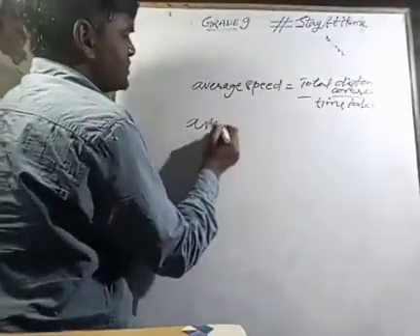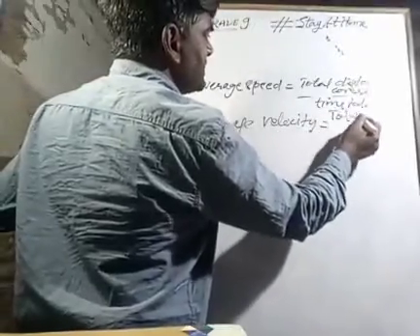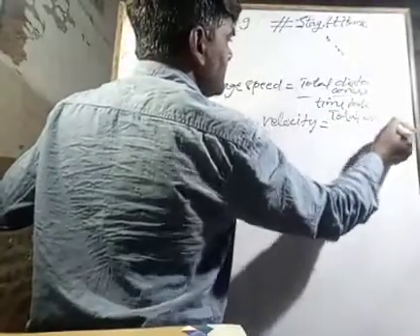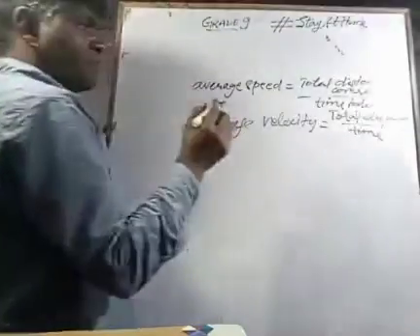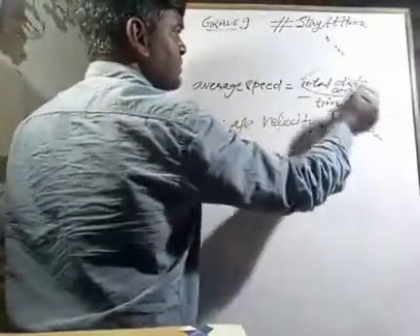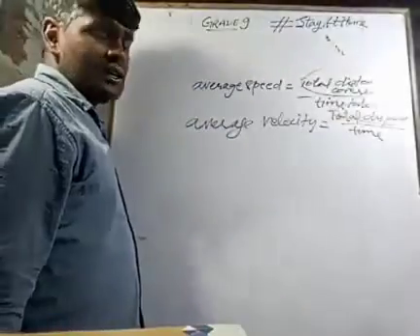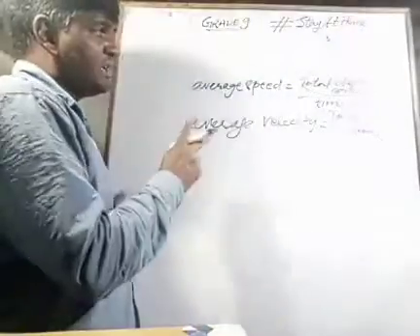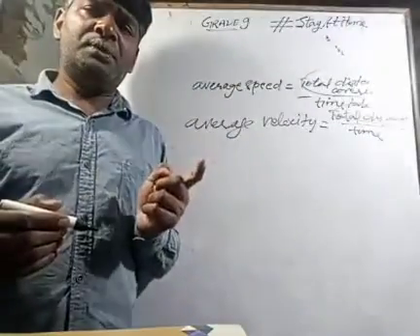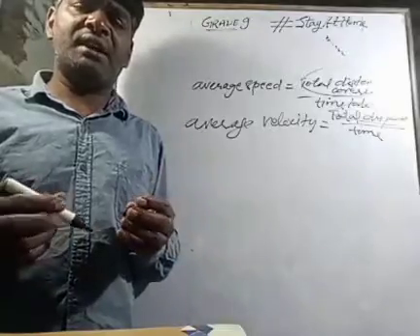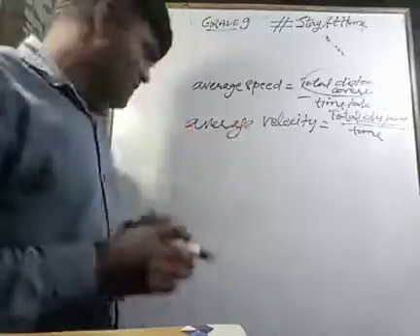and average velocity is total displacement covered by time taken. So for a straight line motion, these two quantities, total distance and total displacement, will be the same, and they have taken the same time. Hence for a straight line motion, average speed may be equal to average velocity. Now to justify our answer, we are going to discuss a few numerical problems based upon it here in your book.